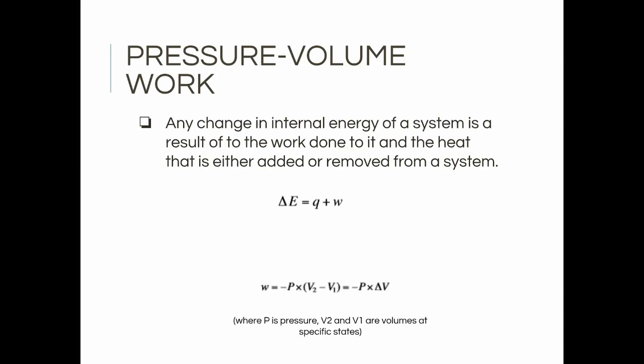At the bottom here, though, we have a derivative of this equation that we can utilize if only pressure and volume are the ones changing to create mechanical work. We have W equals negative P times V2 minus V1, which also equals negative P times delta V, where P is pressure, V2 and V1 are volumes at specific states, and delta V is the difference between those two.